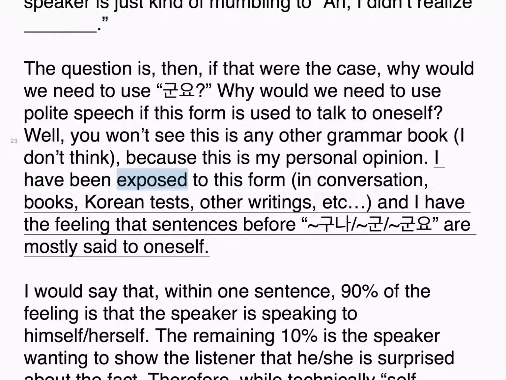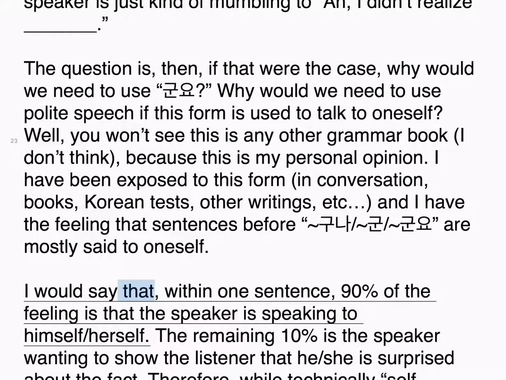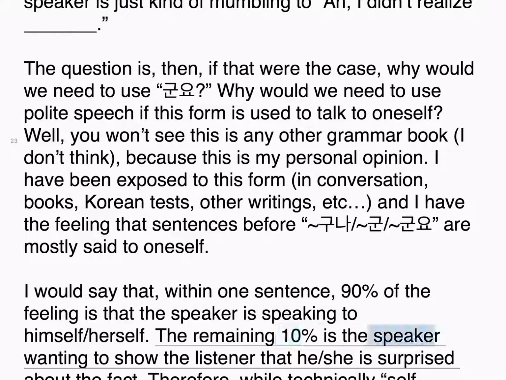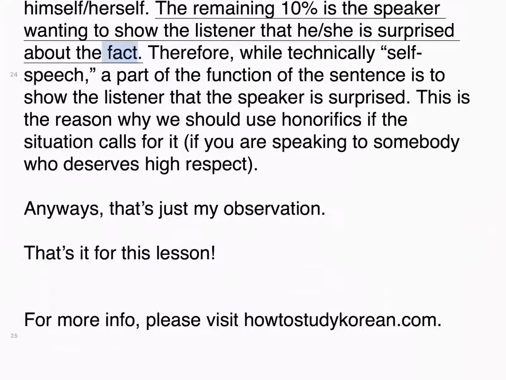I have been exposed to this form in conversation, books, Korean tests, other writings, etc., and I have the feeling that sentences with 군요 are mostly said to oneself. I would say that, within one sentence, 90% of the feeling is that the speaker is speaking to himself or herself. The remaining 10% is the speaker wanting to show the listener that he or she is surprised about the fact.